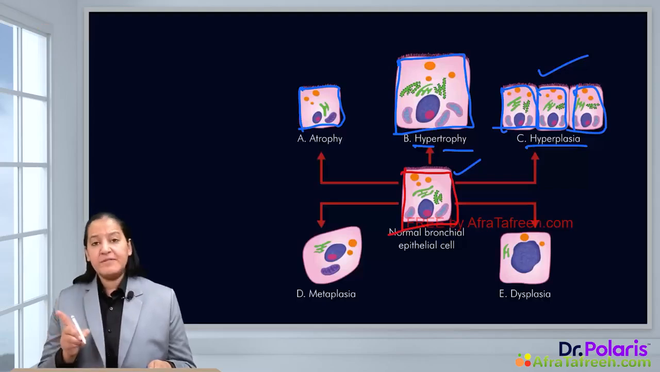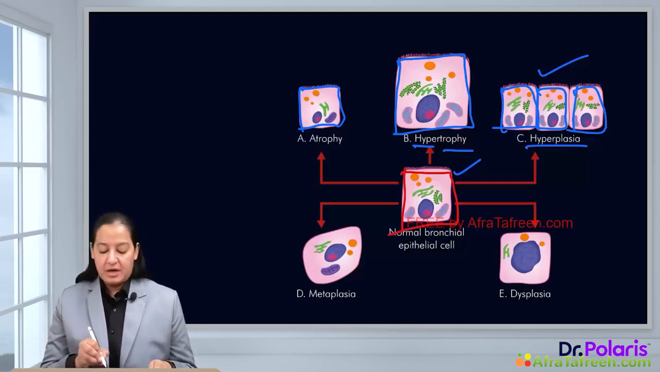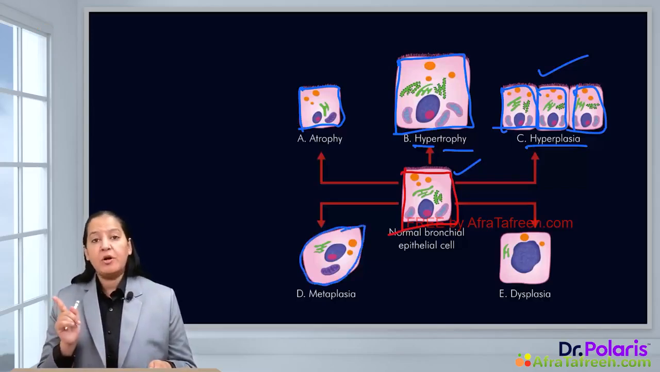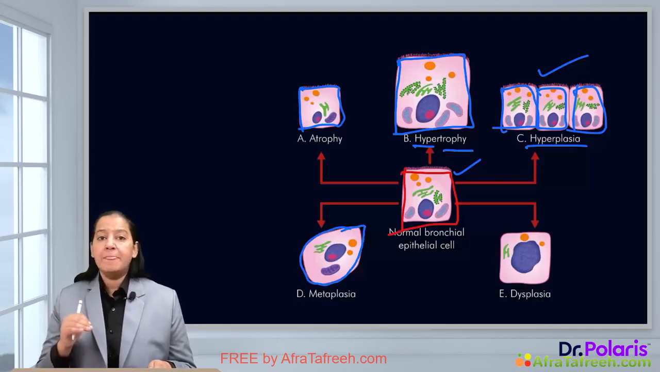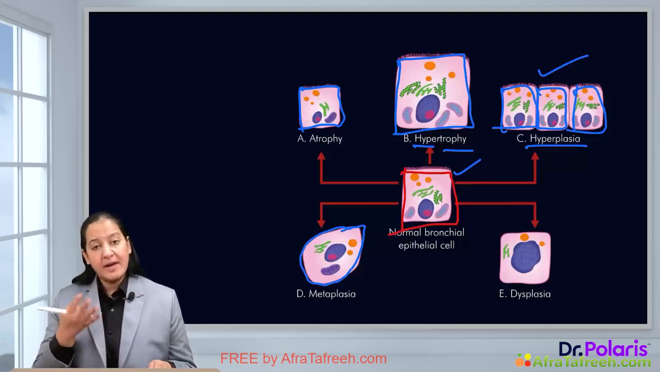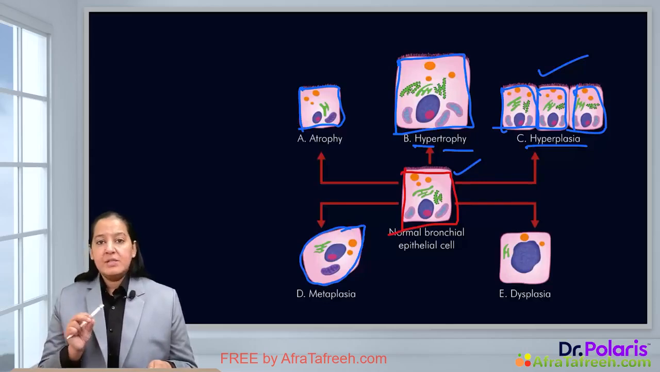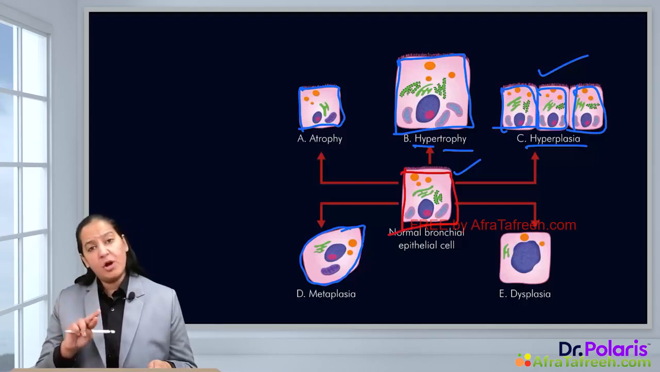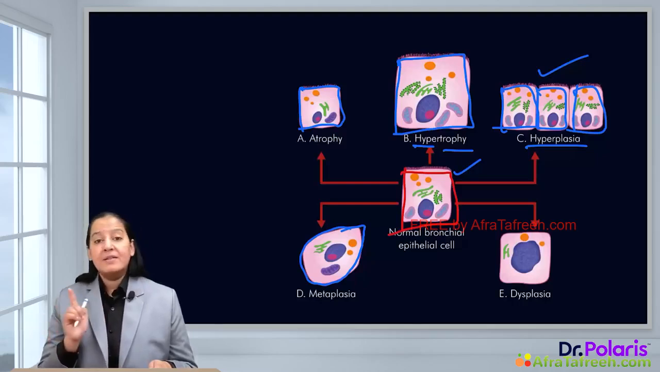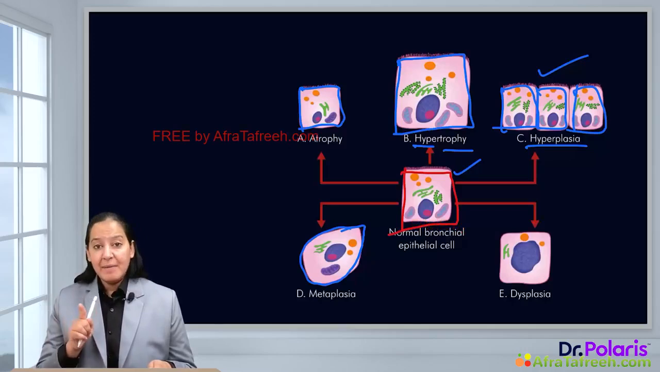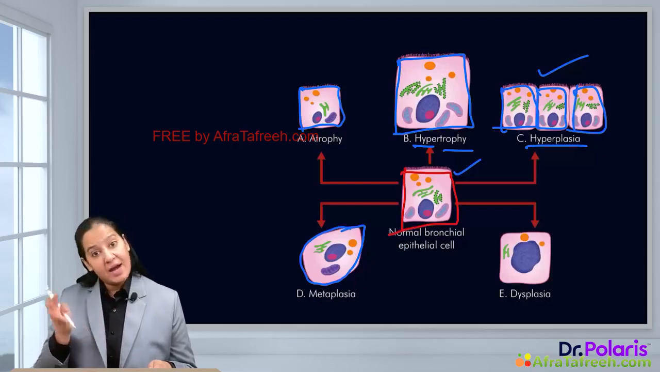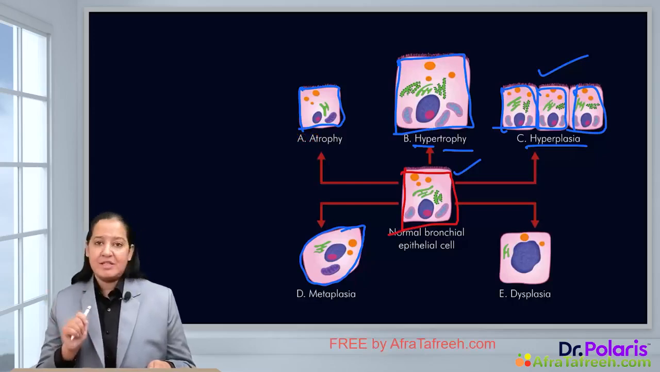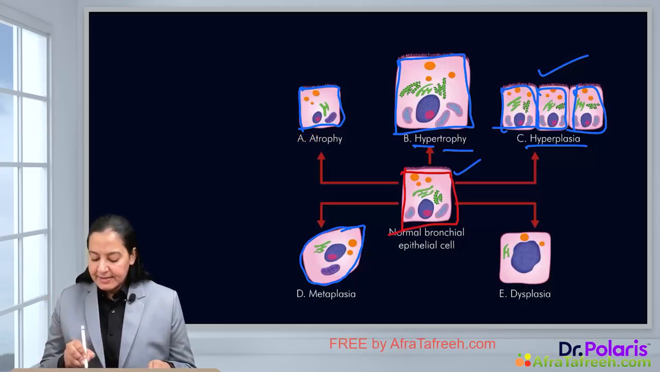The fourth type of cell adaptation is metaplasia. In metaplasia, one type of mature cell is replaced by another type of mature cell. If the cell is squamous, it can be replaced by columnar, or if the cell is columnar, it can be replaced by squamous. That is metaplasia: replacement or transformation of one type of mature cell by another type of mature cell. And the last is dysplasia.